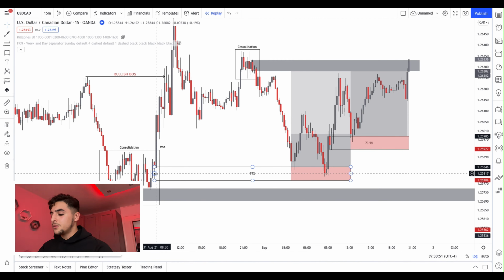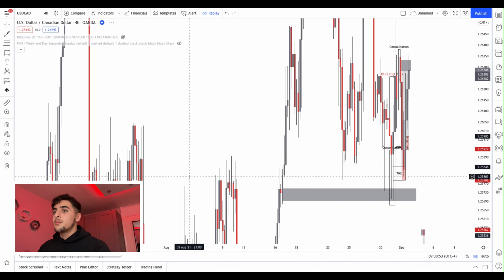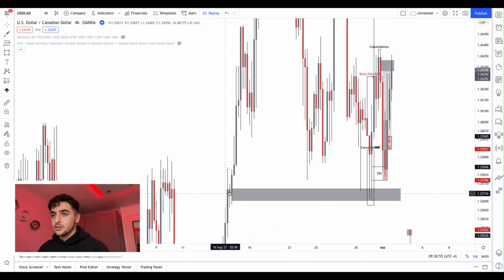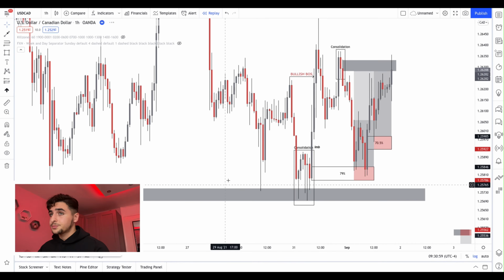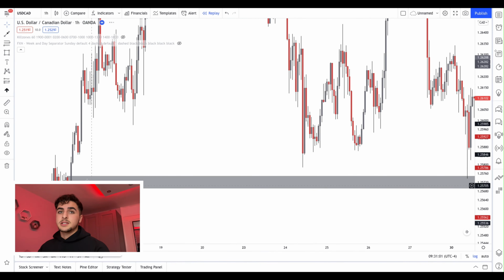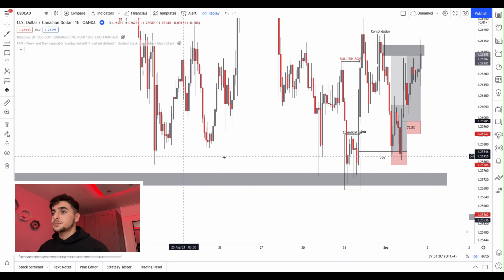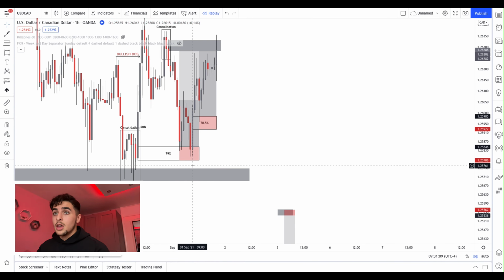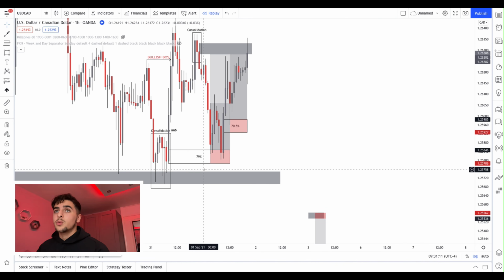Okay, first let's head over to the bigger time frame, right? Price tapped into an area of demand right here, okay? We have a rally, we have a base, we have a rally, okay? Clear on the 1 hour. As you can see here, we had that nice consolidation area and then that impulsive move that created imbalance, right? Price tapped into that area of demand, okay? Once price tapped into that area of demand, we waited for that breaker structure, okay? That change of character, that's the most important thing that signals a change in trend, okay?